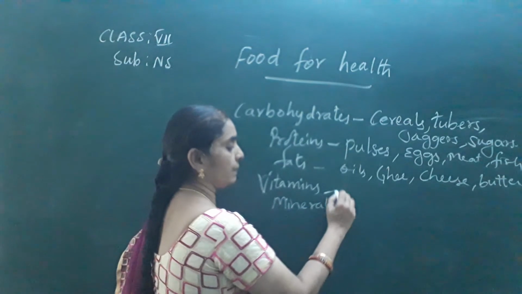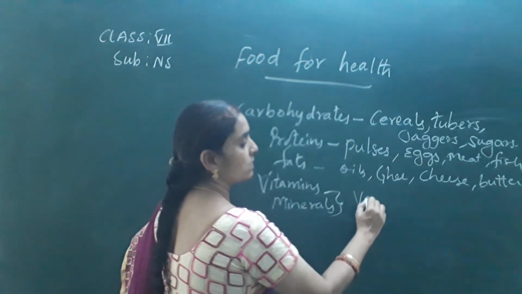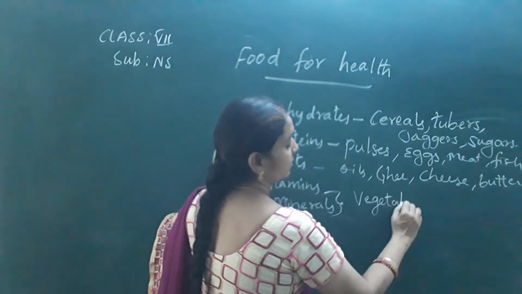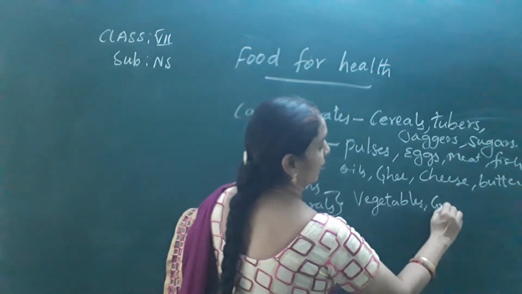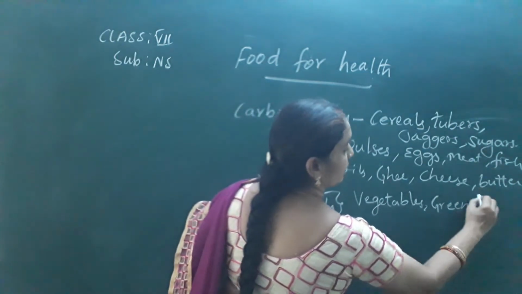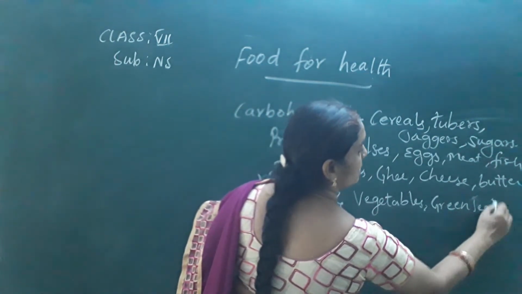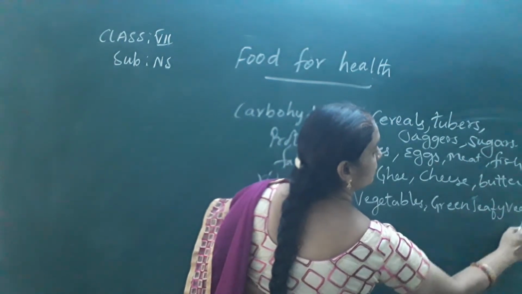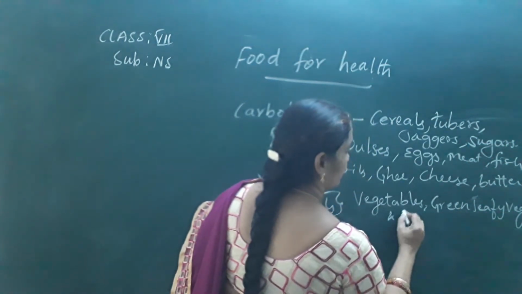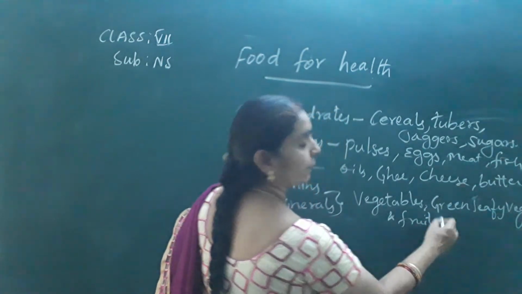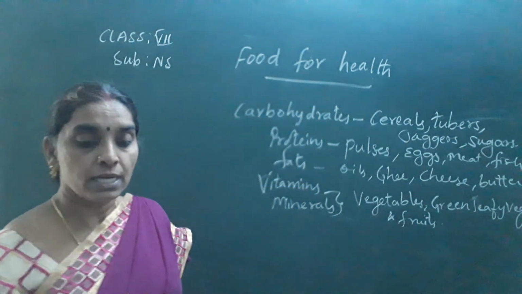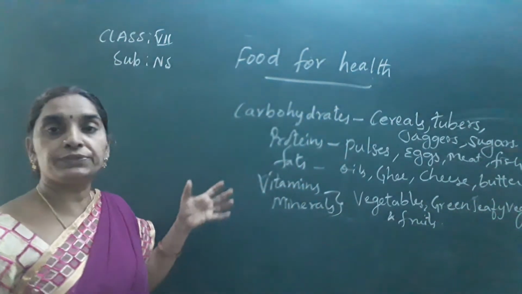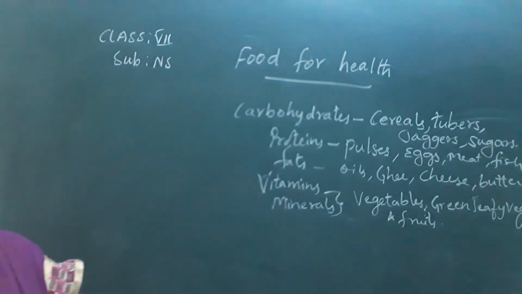Vitamins and minerals are present mostly in vegetables, green leafy vegetables and fruits. Is it clear, children? So this is about food for health. Hope you have understood this.